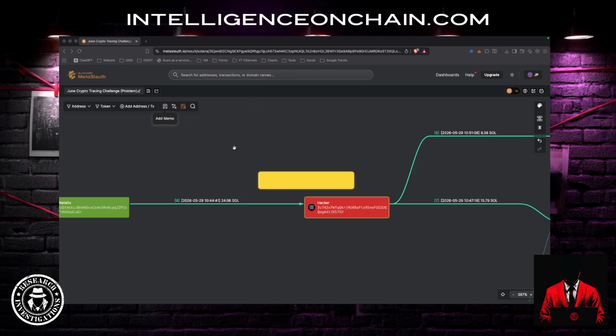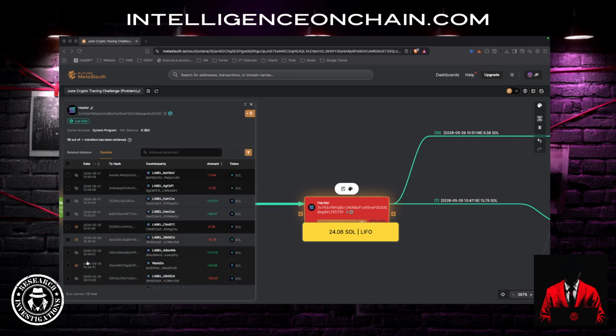So what I'm going to do here is I'm just going to leave a memo, and we definitely have 24.06 SOL, and that is going to be using LIFO. So last in, first out, which essentially means that we use the last in. Now there's a 0.1 here, 0.11, so we need to take that into account.